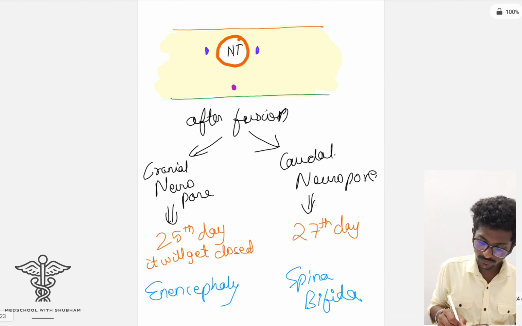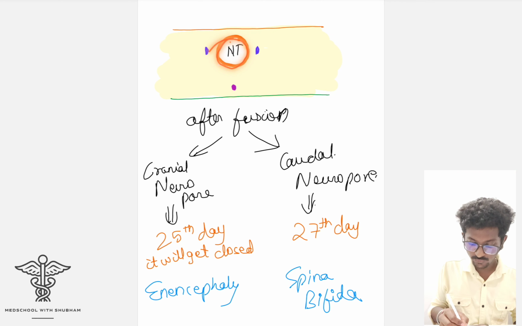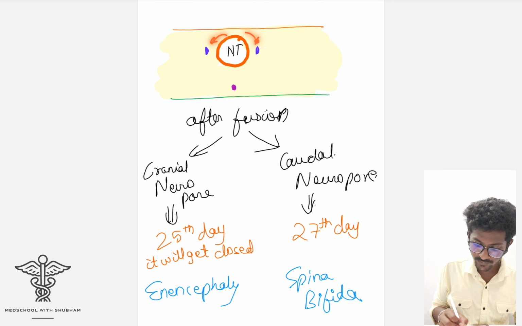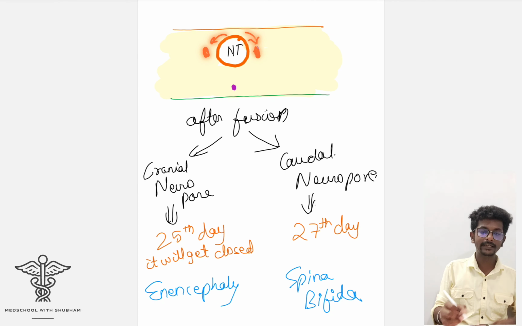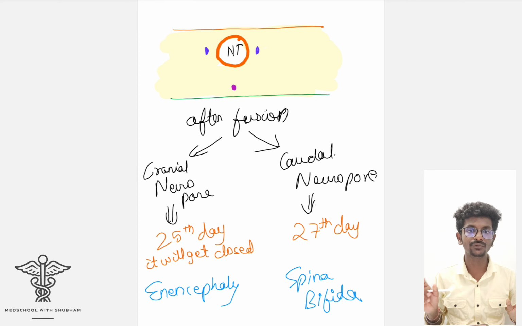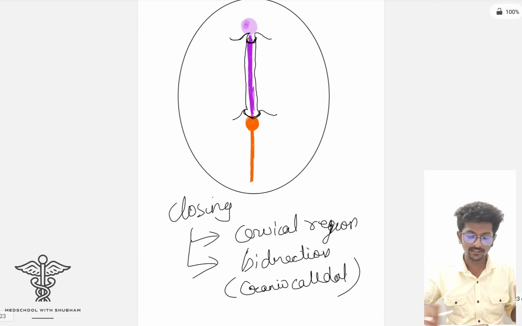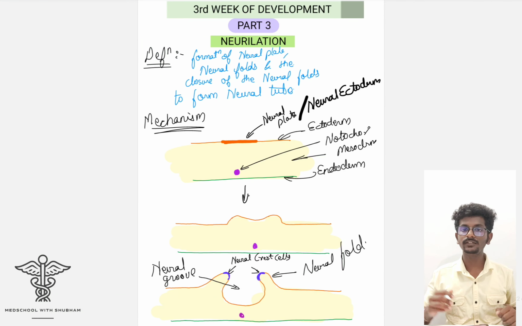One more thing, during the closure of the neural folds, the neural crest cells will get separated and then they will migrate towards the lateral side of the neural tube. I hope this is very clear to you guys. I have explained it in the most simplified manner I can.